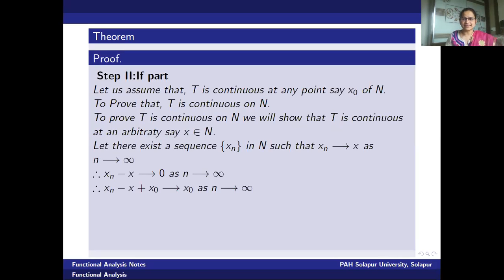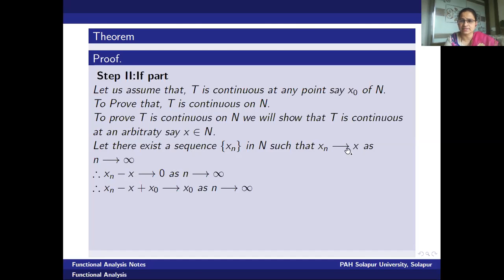We will assume a convergent sequence, that is x_n tending to x, and we will try to prove T x_n tends to T x. Okay. Therefore, let there exist a sequence x_n in N such that x_n tends to x as n tends to infinity. As x_n tends to x, one can write x_n minus x tends to 0 as n tends to infinity.